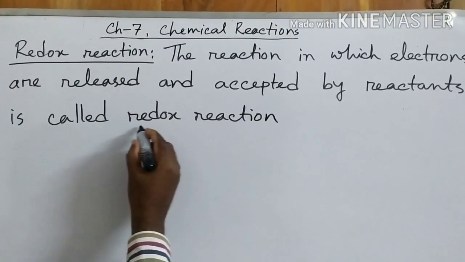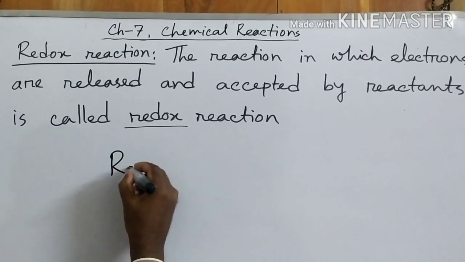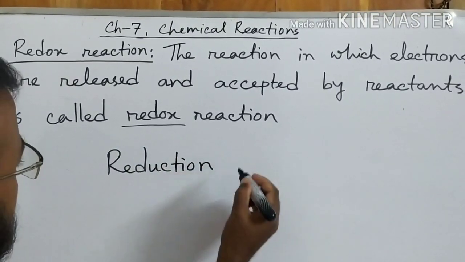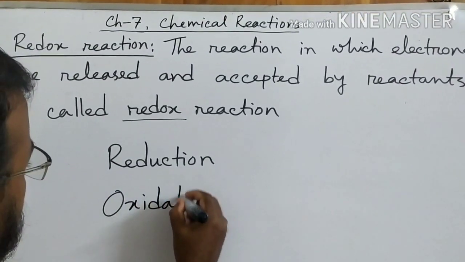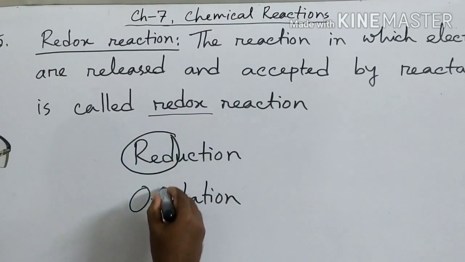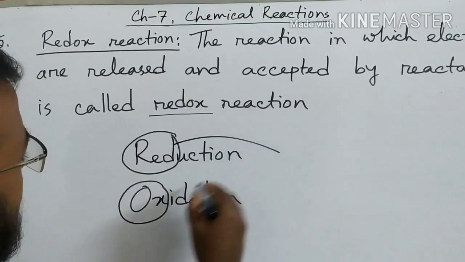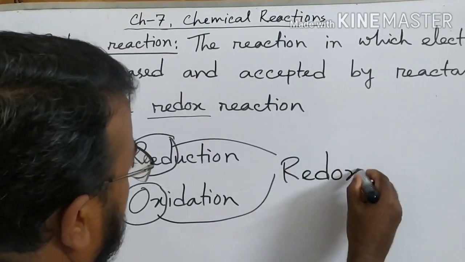Actually, redox reaction is the combination of reduction reaction and oxidation reaction. From reduction it is red and from oxidation it is ox, then together it is redox.